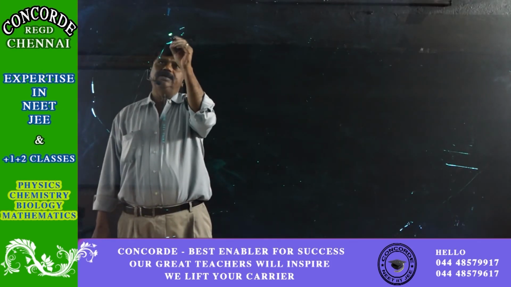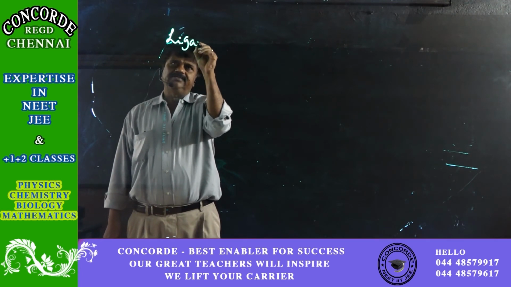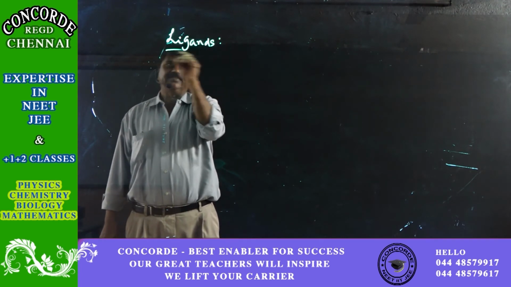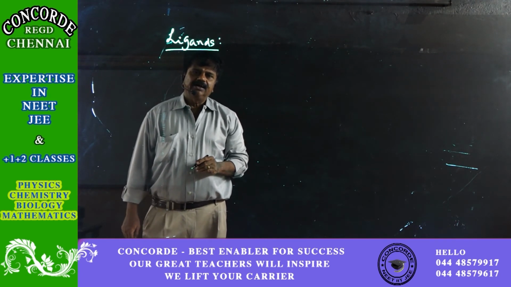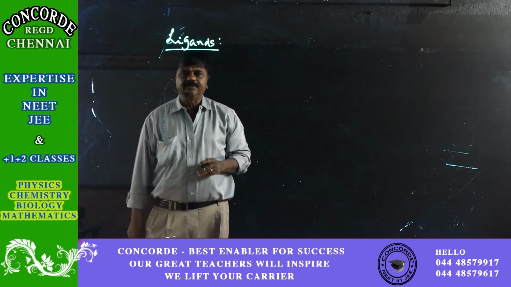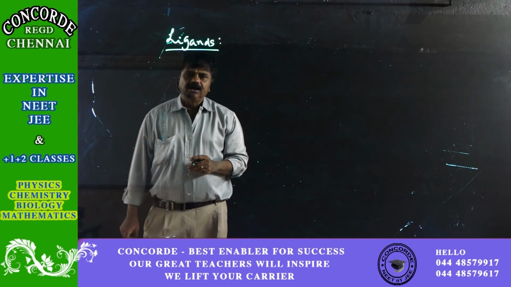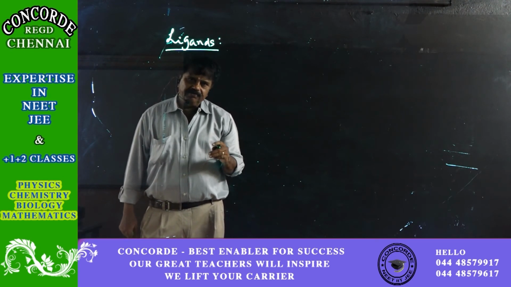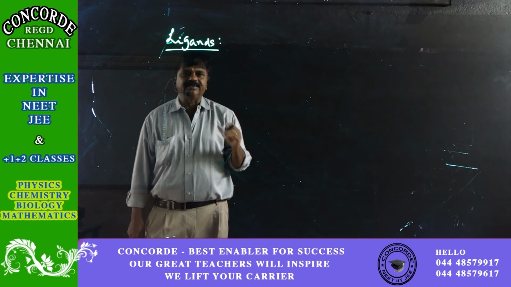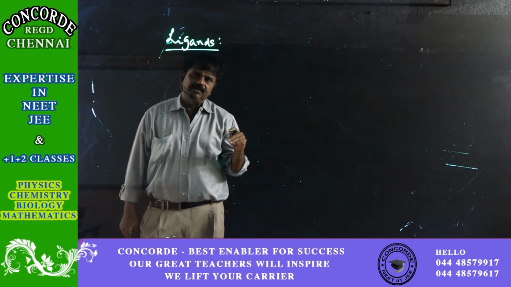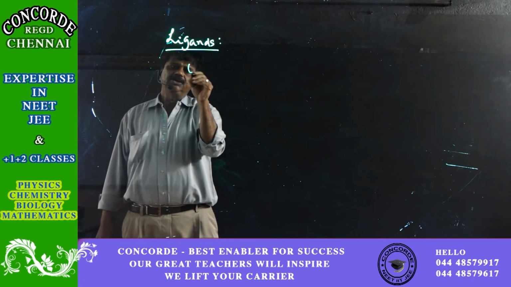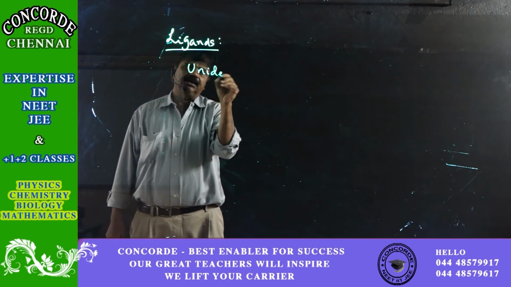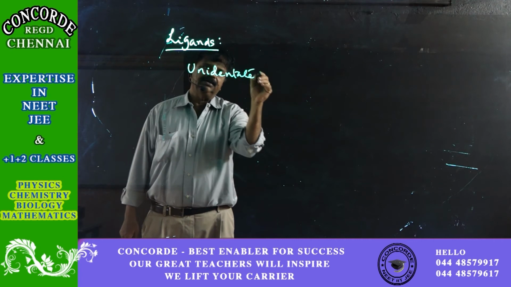So now we are seeing about ligands. Let us see how the ligands can be classified. Ligands can be classified depending upon the number of pairs of electrons they can donate to the central metal atom. So it can be a unidentate ligand.